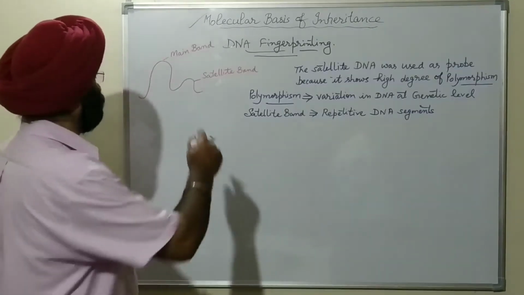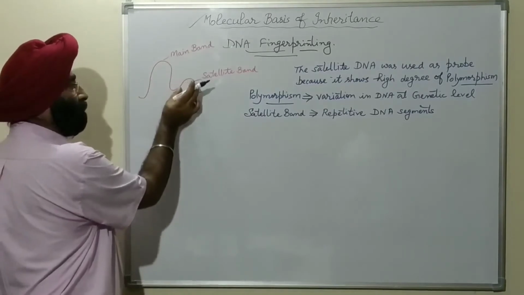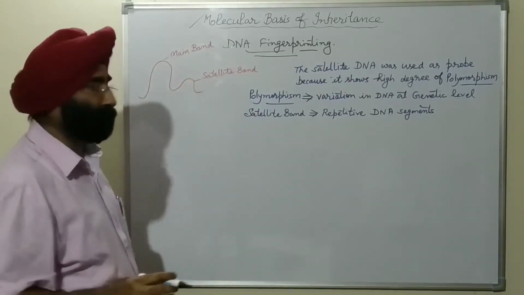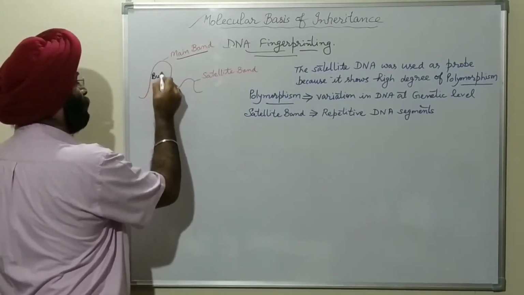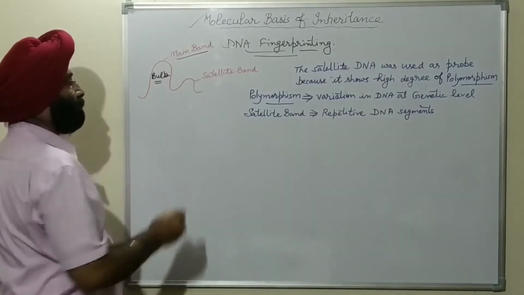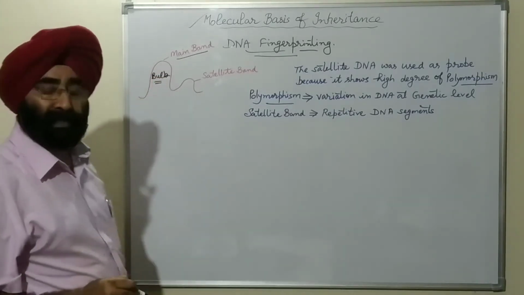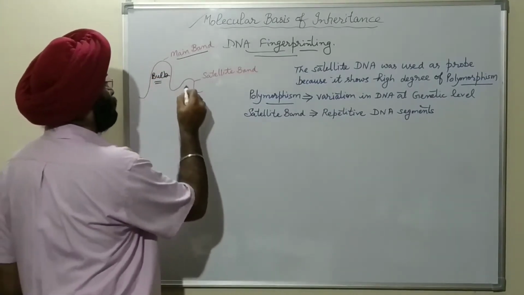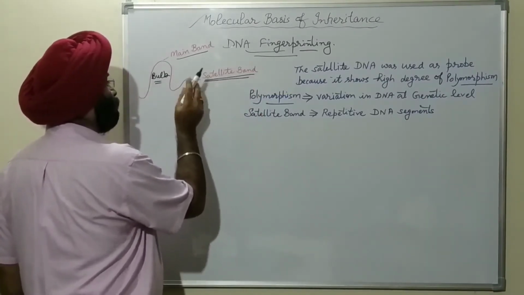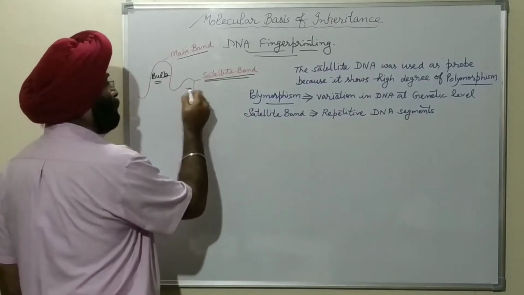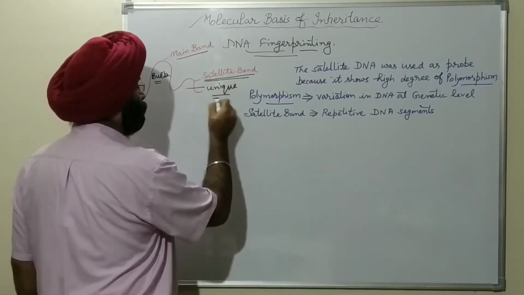From the curve, you will see this is the main band, and the smaller one is called the satellite band. This main band forms the bulk of the DNA, 99.9%, and this satellite band is smaller and is a unique segment.